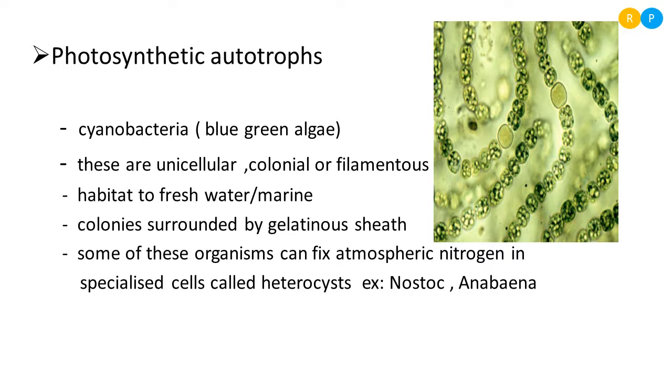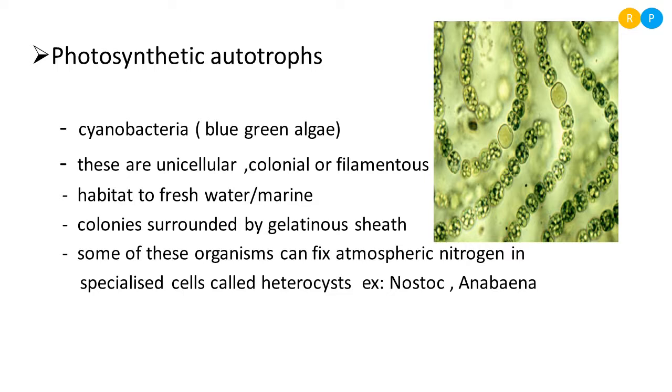Now we are studying the types of bacteria based on the mode of nutrition. As I told, based on the mode of nutrition, the eubacteria are divided into three different groups. The first type is photosynthetic autotrophs. Autotrophs are the group of organisms that are able to prepare their own food material. Photosynthetic autotrophs can trap sunlight to prepare their own food material.